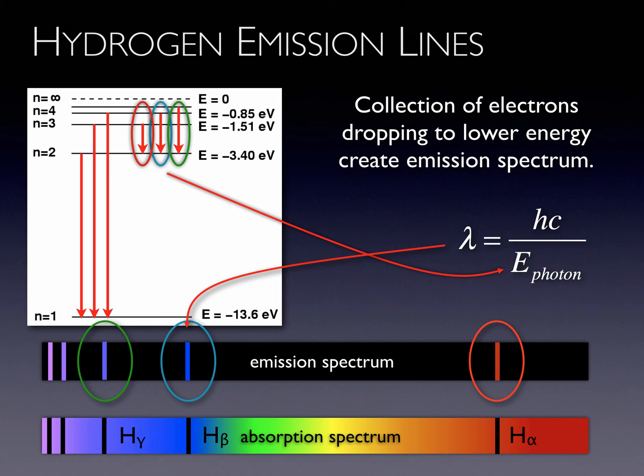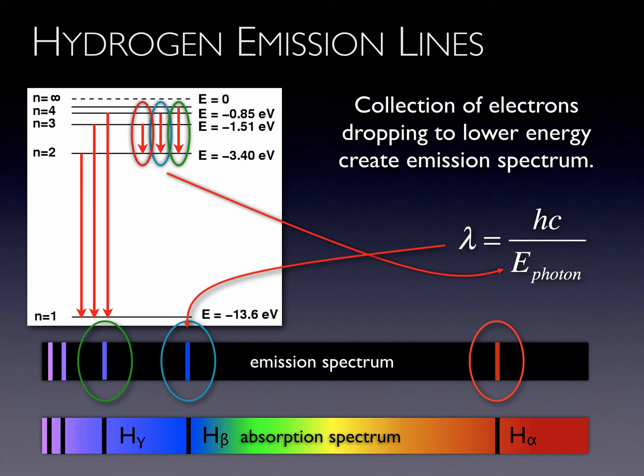Different energy level transitions result in different color emission lines. Only a few energy level transitions emit photons that are within the visible domain. Most of the transitions emit photons that are outside the visible domain. Under certain conditions, one can have absorption spectra, as shown below the emission spectrum. They appear as continuous spectra with dark bands that correspond to colors of light that have been absorbed. These dark bands are called absorption lines.